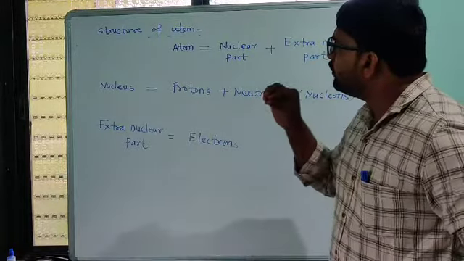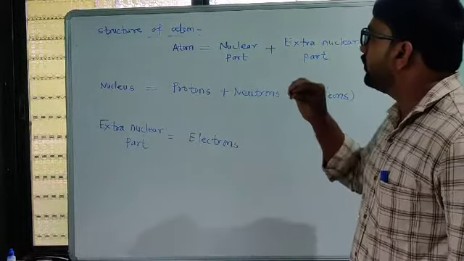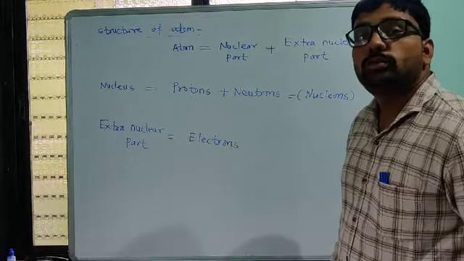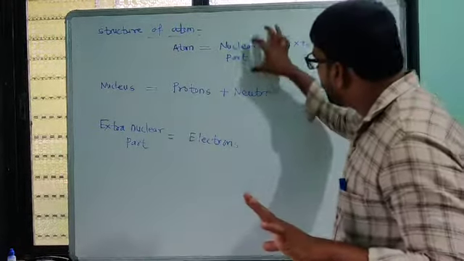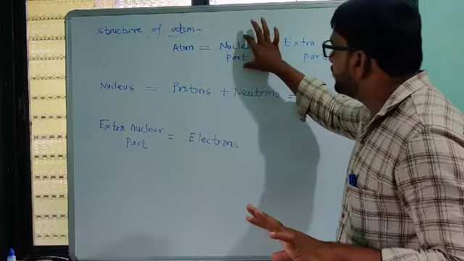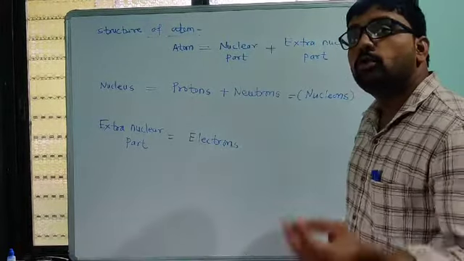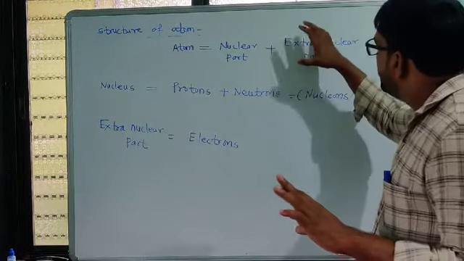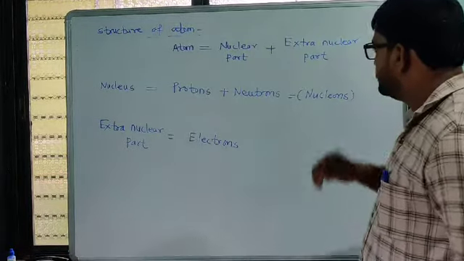So according to today's atomic model, the atom is simply made up of two parts. First, the nuclear part, which means only the nucleus, and second, the extra nuclear part.